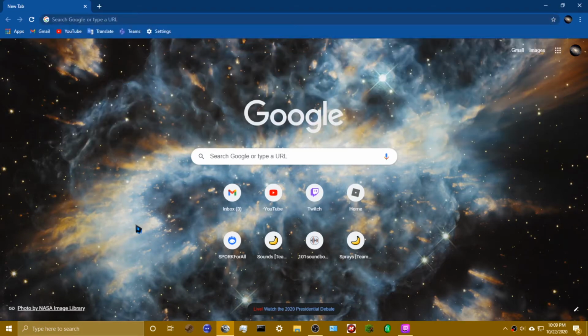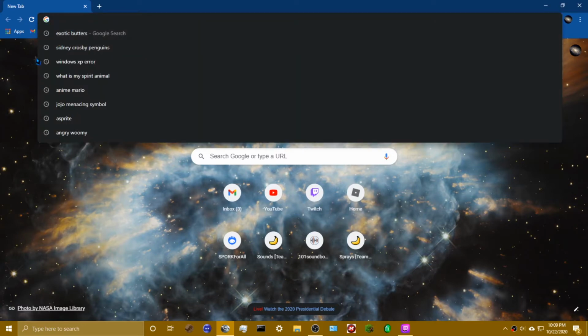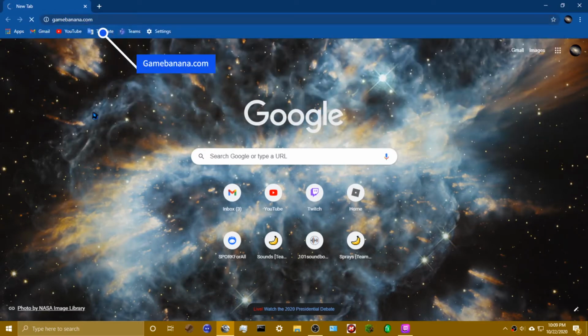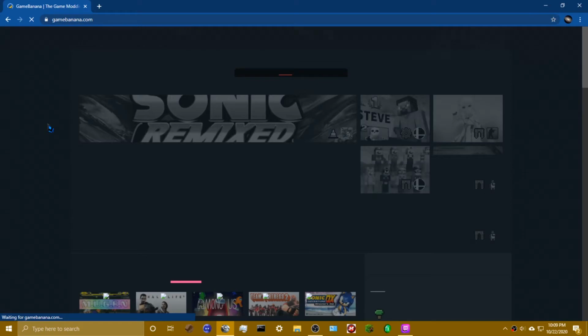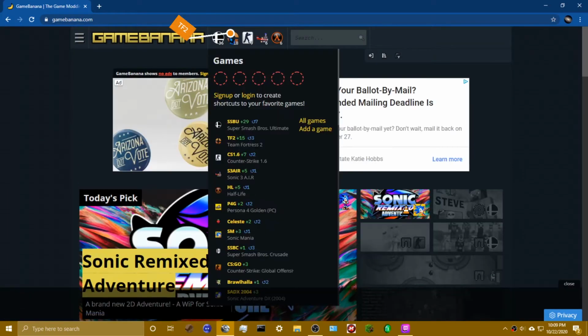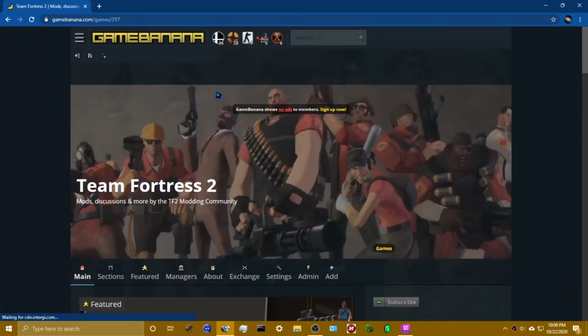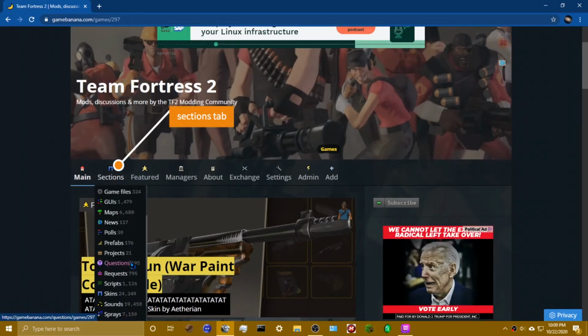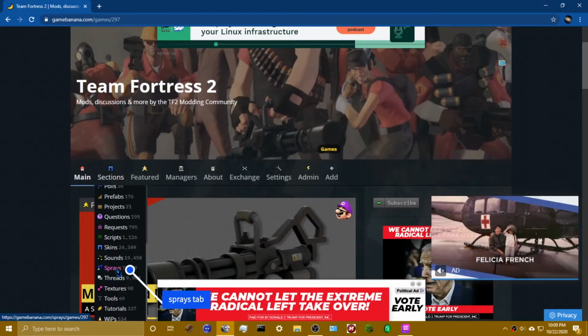We are going to be looking at how to download sprays or animated sprays for Team Fortress 2. So first you want to go to gamebanana.com. Then you want to go to Team Fortress 2 up at the top. You want to go to Sections, down, go to Sprays,